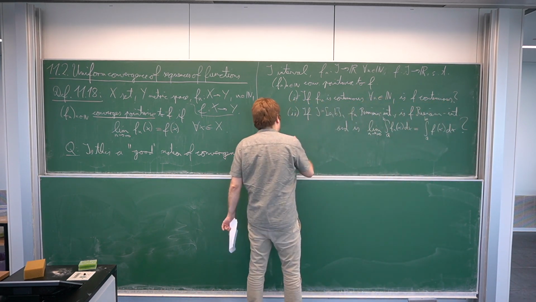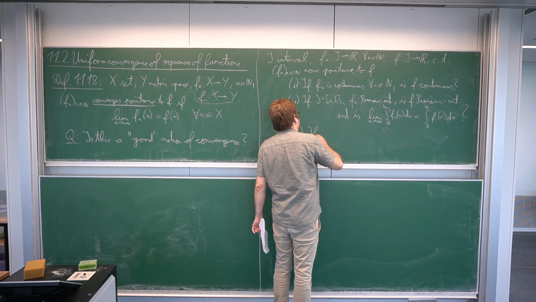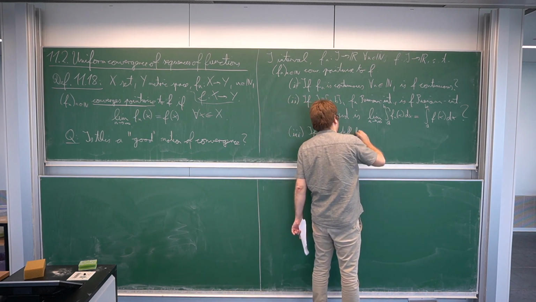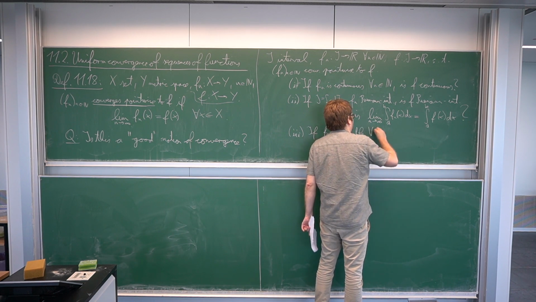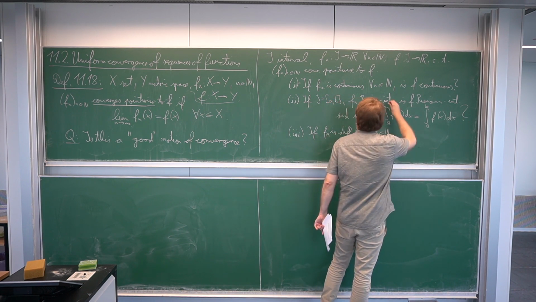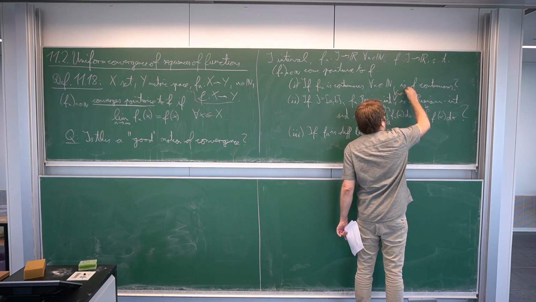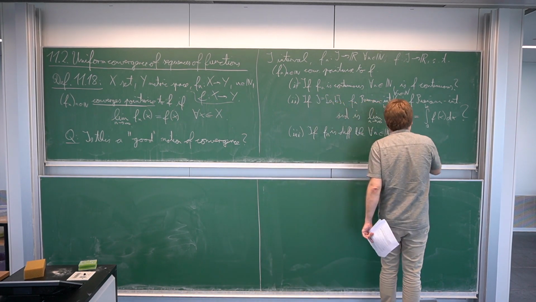And thirdly, differentiability. If f_n is differentiable for all n in N, is f differentiable?